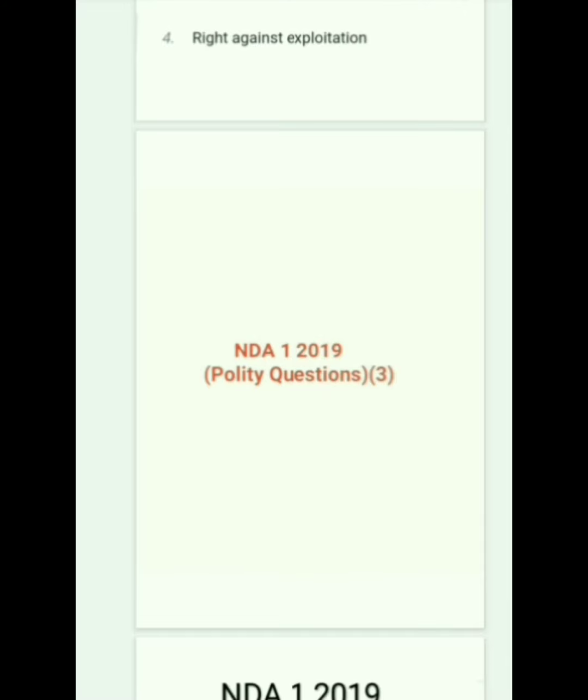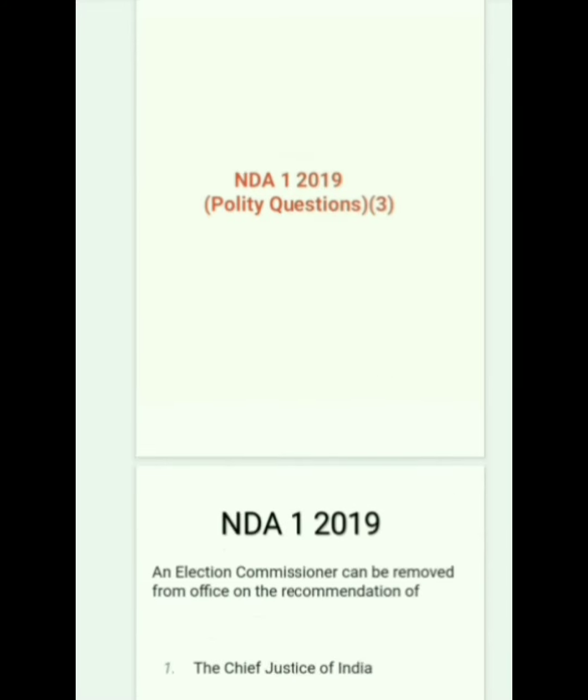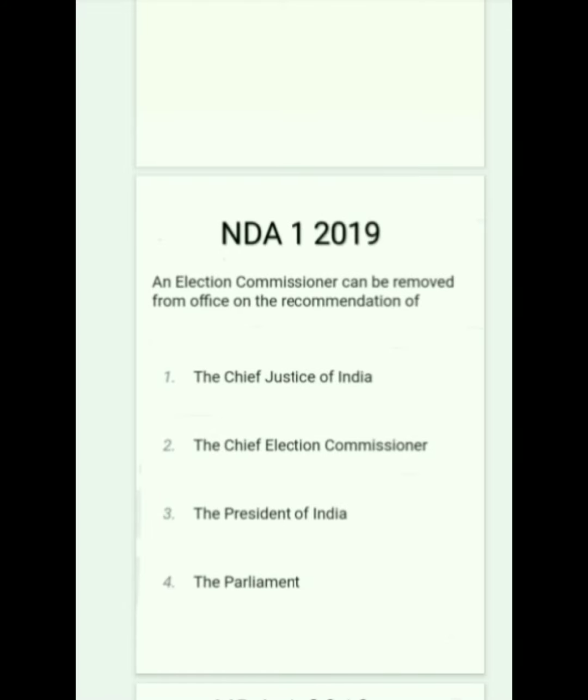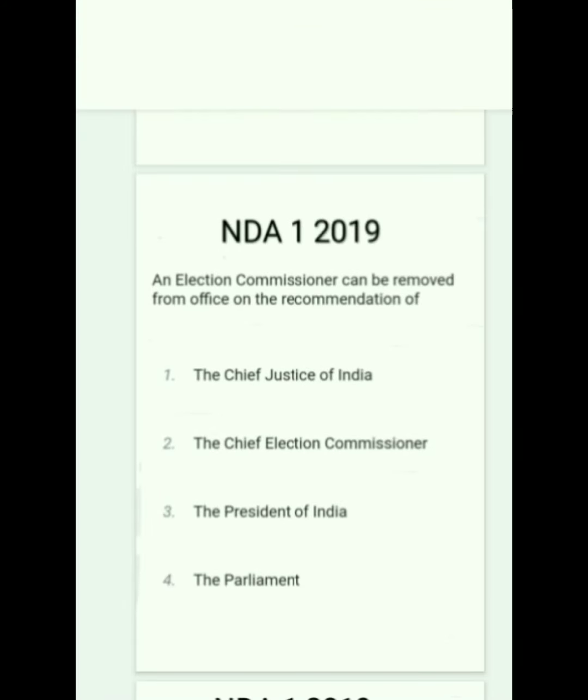NDA 1 2019 polity question. An election commissioner can be removed from office on the recommendation of the Chief Election Commissioner. Option 2 is correct.